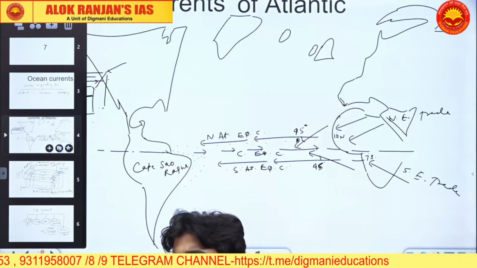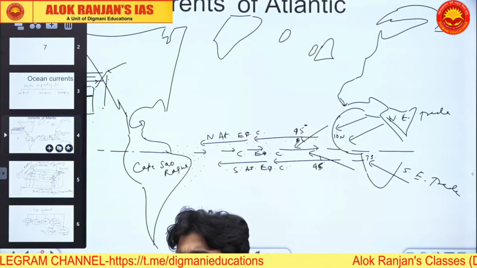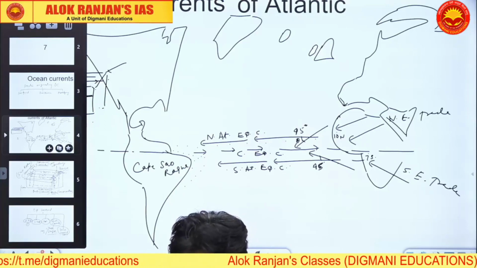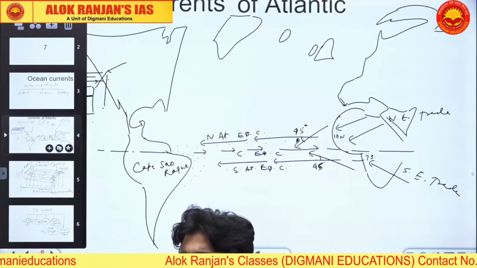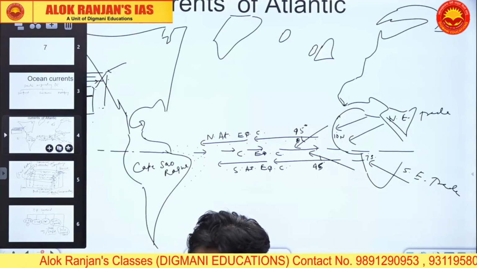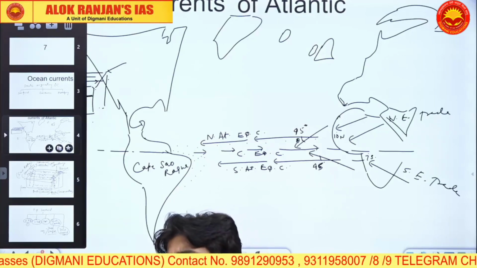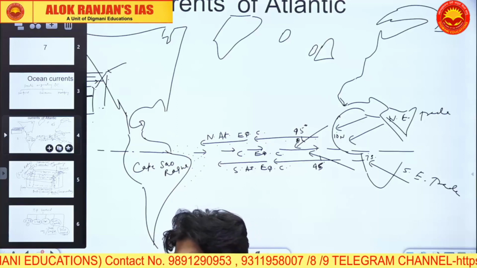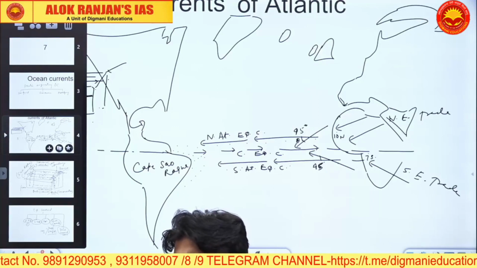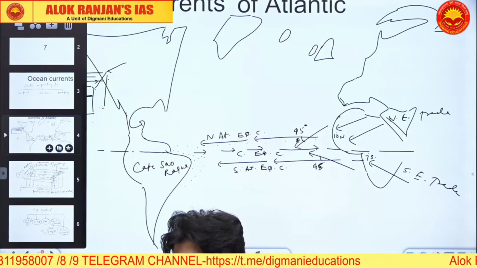Next, along 10 degree north and 8 degree south, equatorial currents are generated which flow parallel to the equator, because